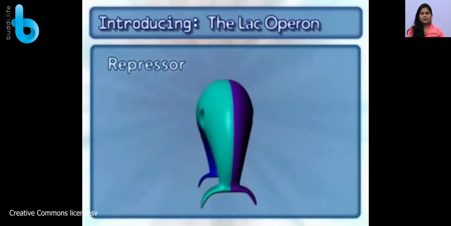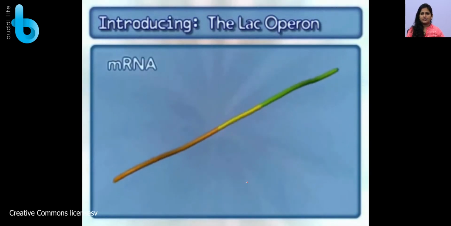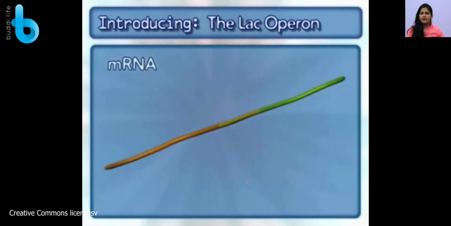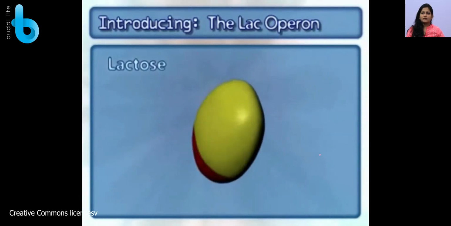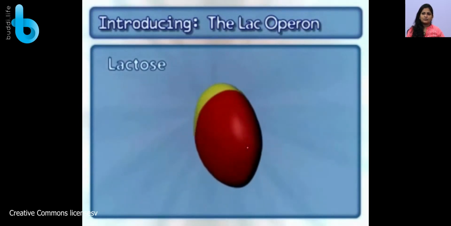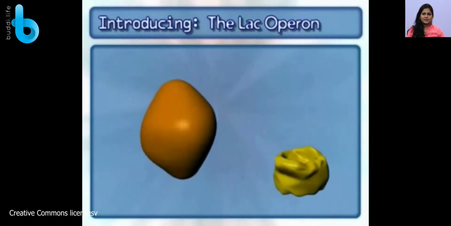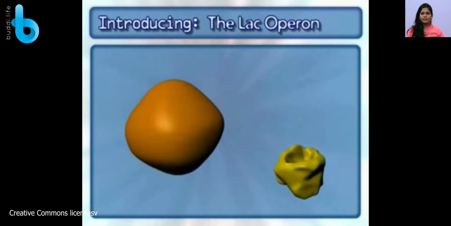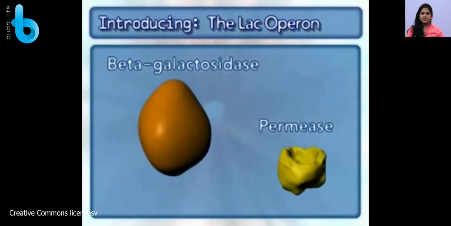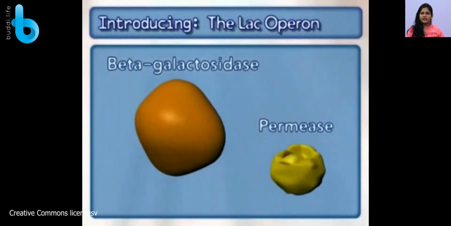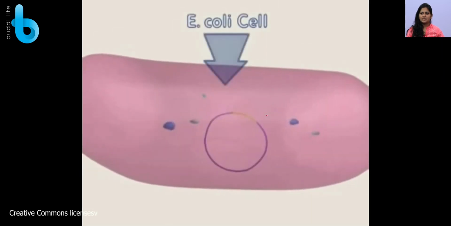You can see the repressor protein which is coded by the I gene, and this is the mRNA molecule. These are lactose molecules. You can see the enzymes, beta-galactosidase and permease. Transacetylase is not mentioned in this video.